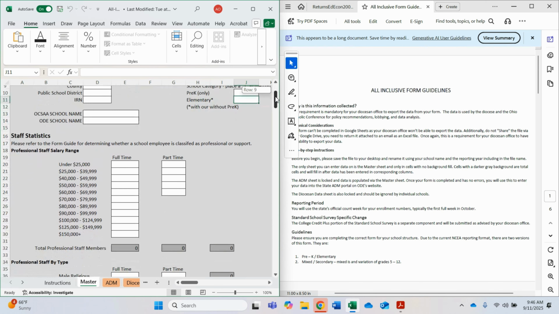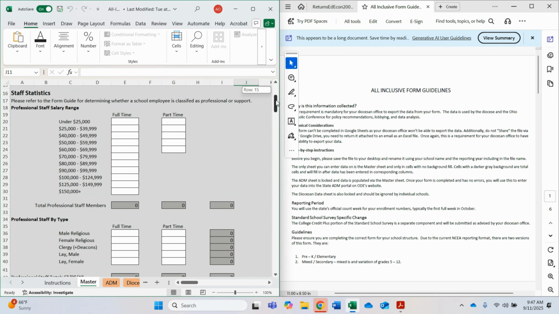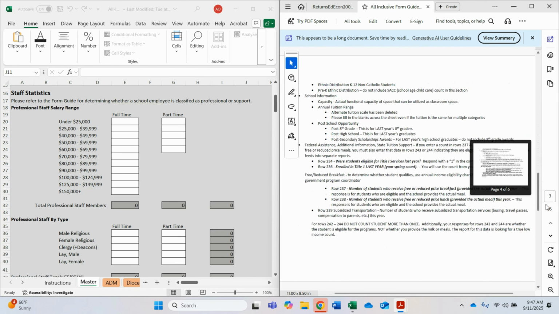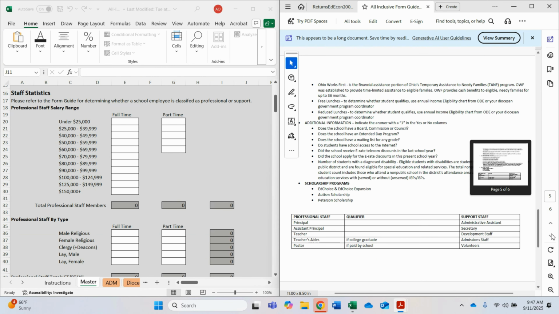Moving on to staff and salary statistics. This is for professional staff salary range. If you refer to your guidelines on the very last page, you will see what type of employees are professional, such as administrators and teachers, versus support, such as administrative assistants and admissions staff.